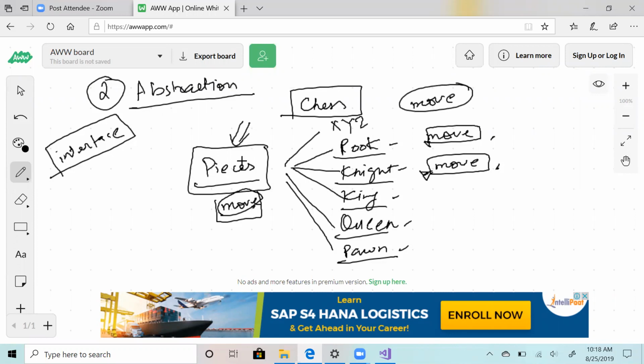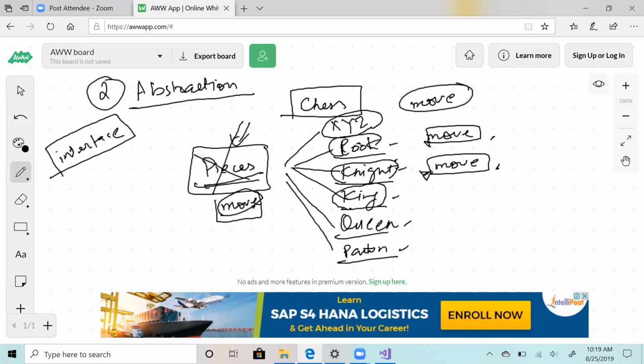Imagine this piece was not there, so then everybody is defining their own methods, their own positions. Let's say it doesn't define X position, Y position. It has also started defining some random things here. Now it gets more and more difficult for an implementer, or for the guy who's writing the controller where you are moving things, to know what is there in these classes and what is not. But if it is associated to an interface, you know what is there and what is not. So does it make sense?